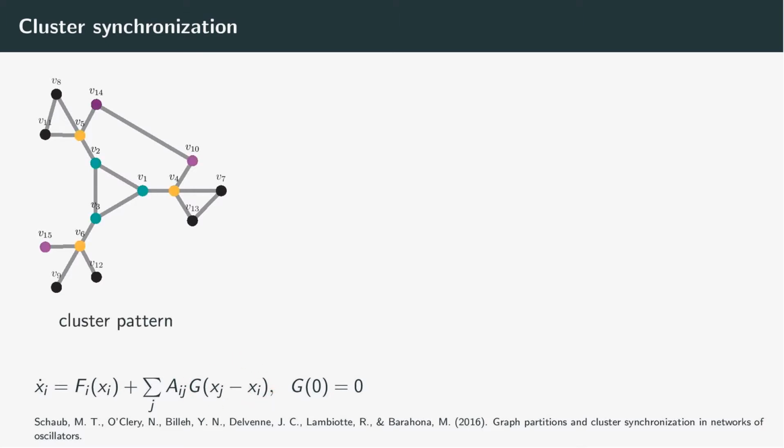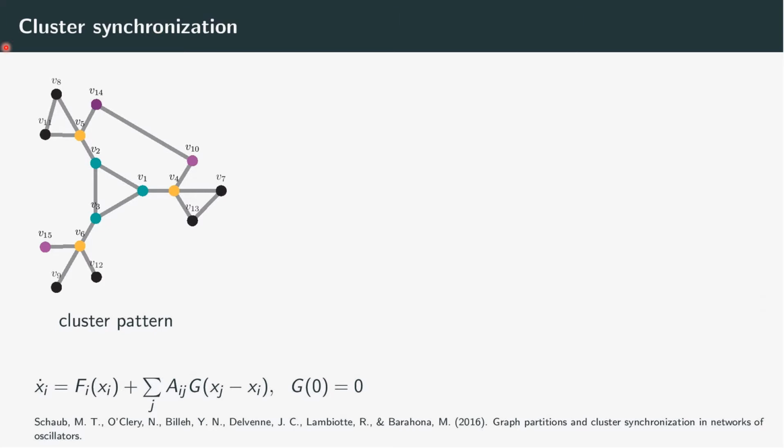In such systems, a fully synchronized state is admissible, but so are some of the more intricate patterns of synchronization, in which oscillators can be divided into fully synchronized clusters, but each cluster follows a distinct trajectory. An example of such division is shown here, where different clusters are represented by different colors.